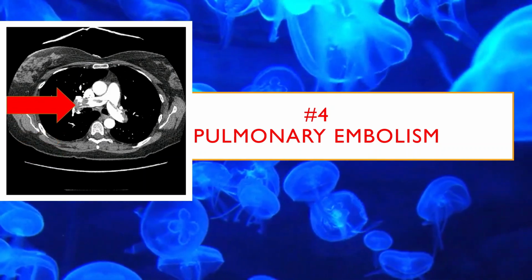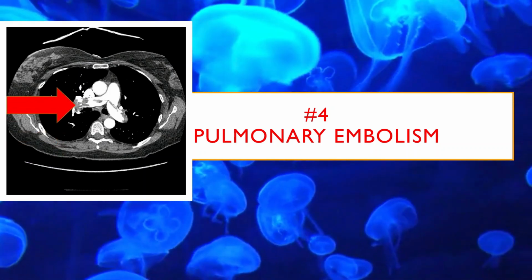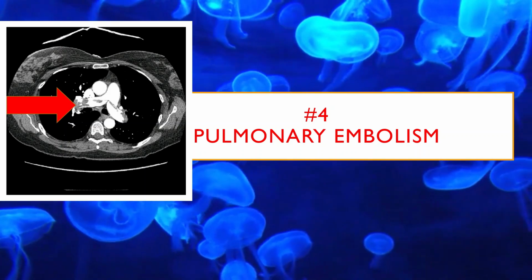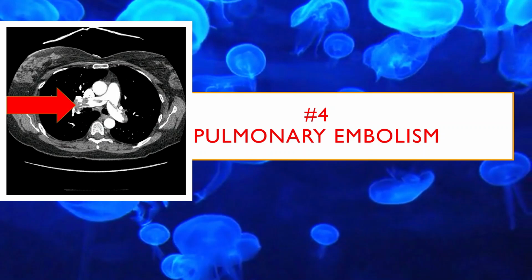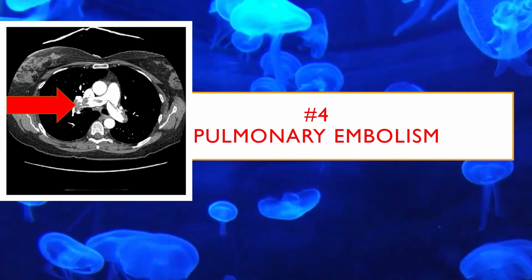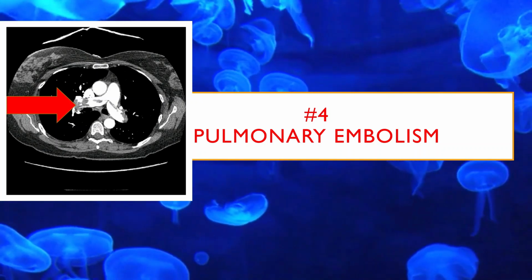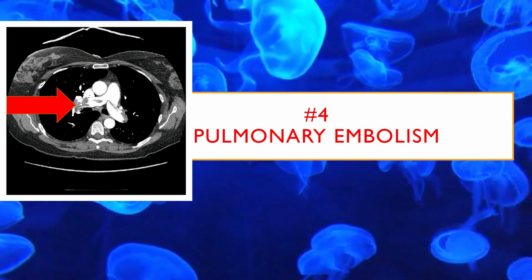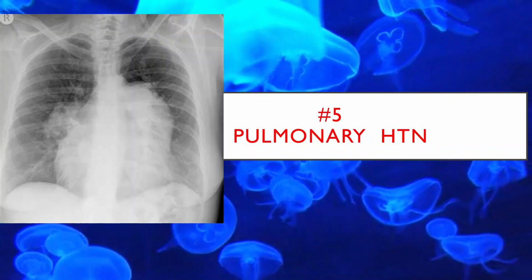The most common presenting symptom of pulmonary embolism is dyspnea followed by pleuritic chest pain and cough. Hemoptysis is an unusual presenting symptom. With massive pulmonary embolism, patients can present with shock, arrhythmia, or syncope. The fifth cause is pulmonary hypertension.